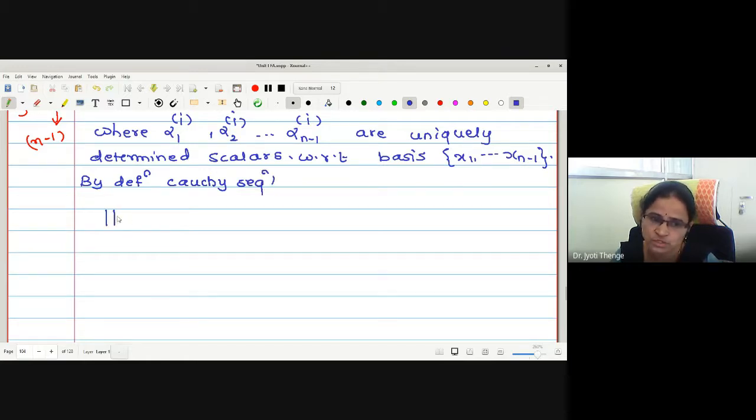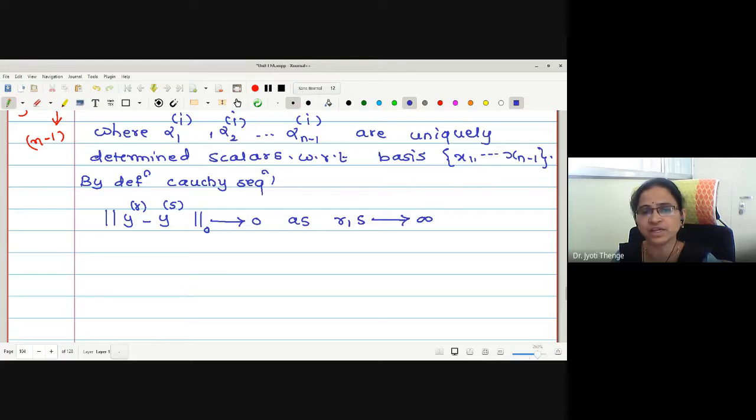Norm-zero of yr minus ys tends to 0 as r, s tends to infinity. This will say that this will tend to 0.